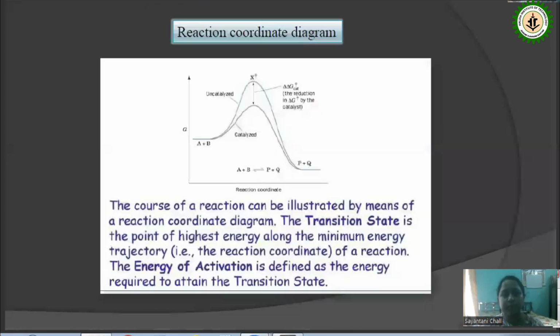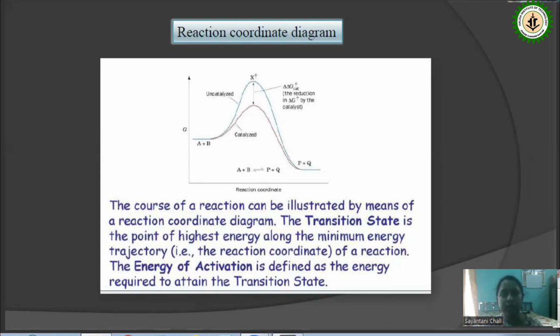So this is a simple potential energy diagram where the reactants A plus B produce the products P plus Q, passing through some high energy state, which is called the activation state. At that high energy state, there is a representation X dagger, which is formed and is called the activated complex. This activated complex consists of two bonds, one an old bond and another a new bond.